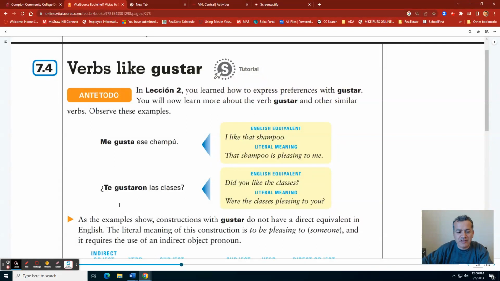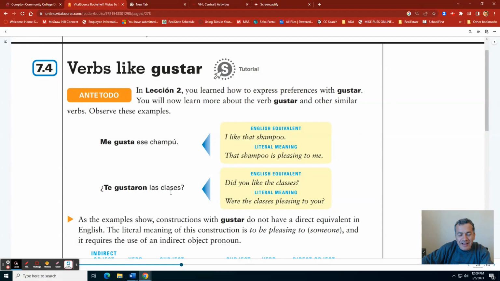Let's take a look at the other example. ¿Te gustaron las clases? English equivalent will be, did you like the classes? But the literal meaning is, were the classes pleasing to you? Las clases is plural, that's why we say gustaron, and also the question is in past tense. Las clases gustaron. ¿A ti? ¿Te gustaron las clases? Bien.